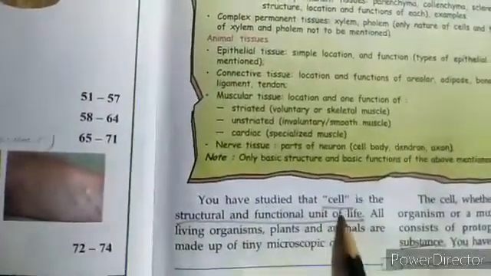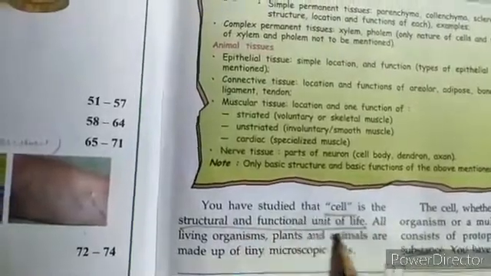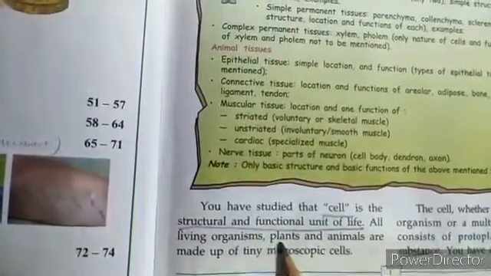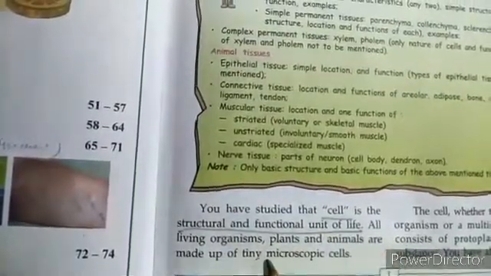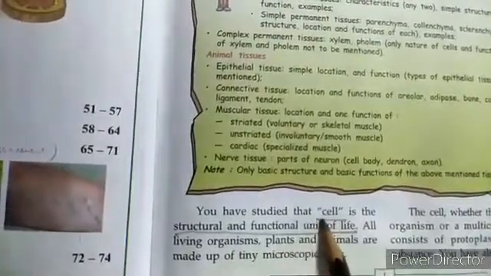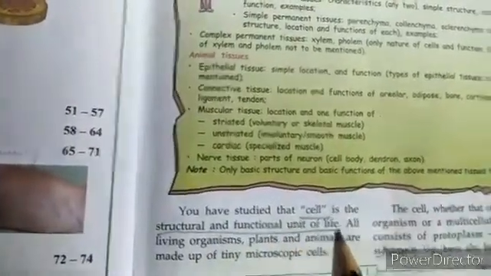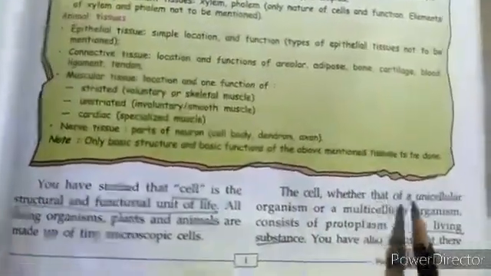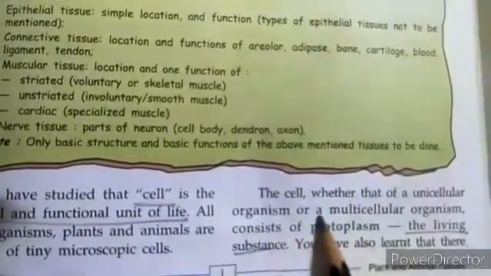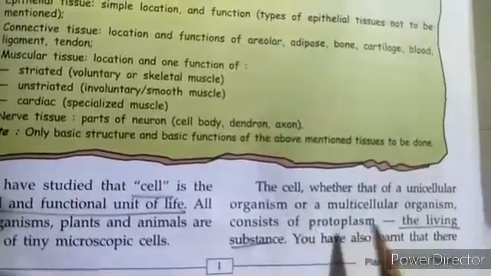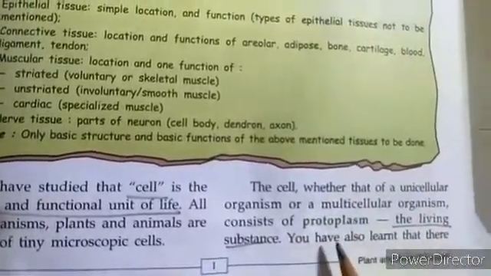You have studied that the cell is the structural and functional unit of life, which we know. All living organisms, plants and animals, are made up of tiny microscopic cells. So cells are the structural and the functional unit of life. The cell, whether that of a unicellular organism or a multicellular organism, consists of protoplasm, the living substance. You have also learnt about this earlier.